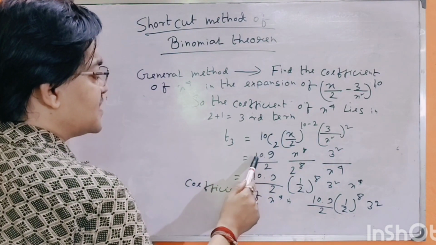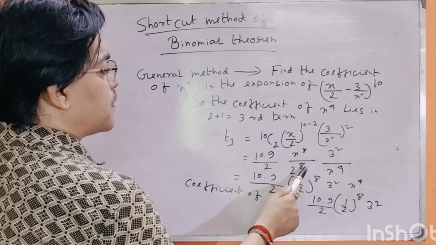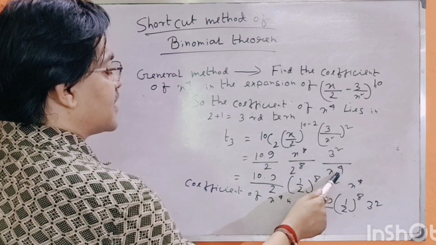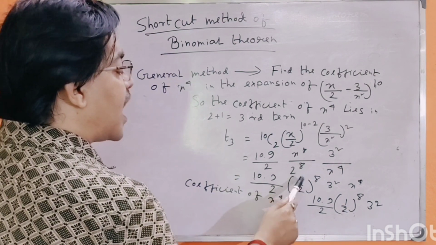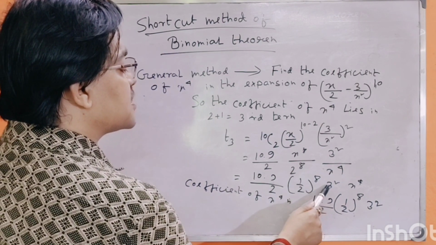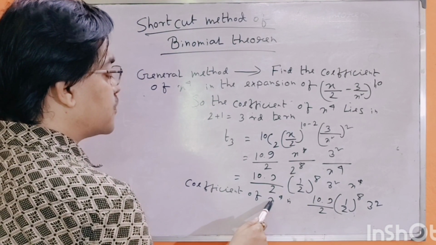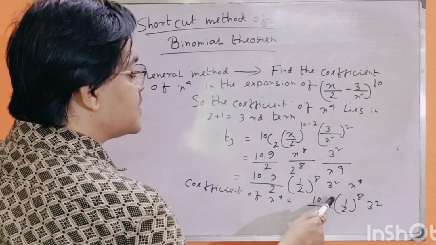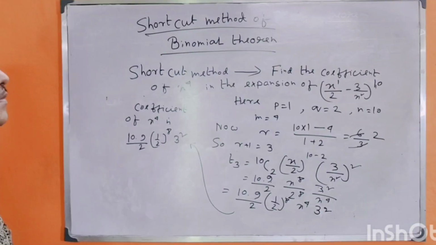Now 10 c2 means 10 into 9 by 2, x to the power 8 by 2 to the power 8 into 3 square by x to the power 4, is equal to 10 into 9 by 2, half whole to the power 8 into 3 square into x to the power 4. So the coefficient of x to the power 4 is 10 into 9 by 2 into half whole to the power 8 into 3 square.